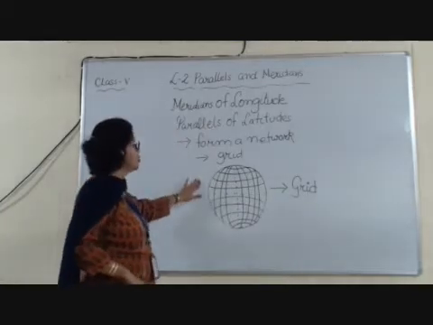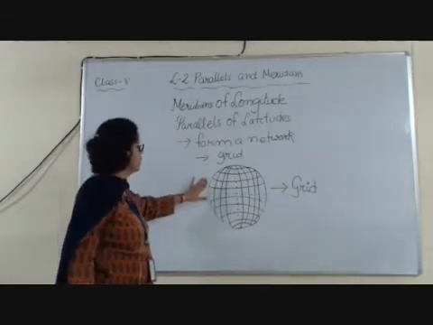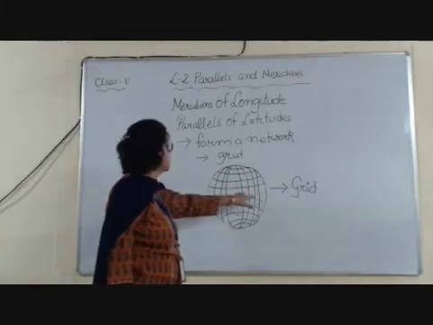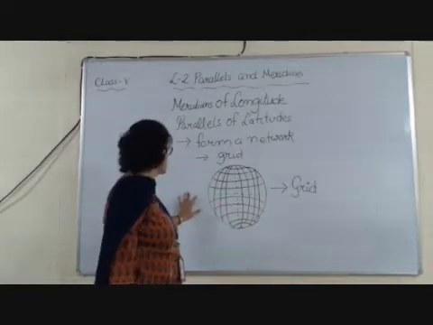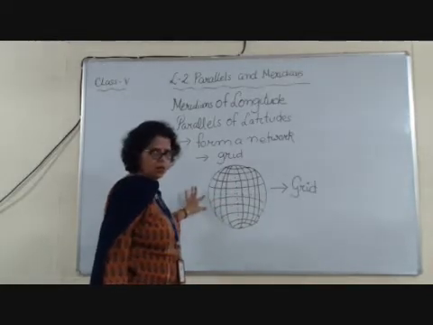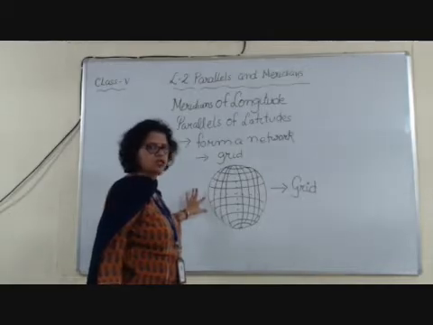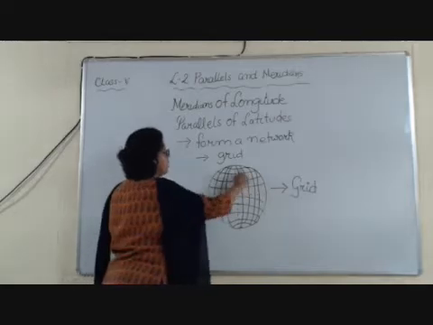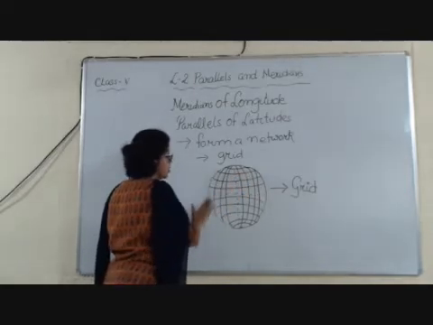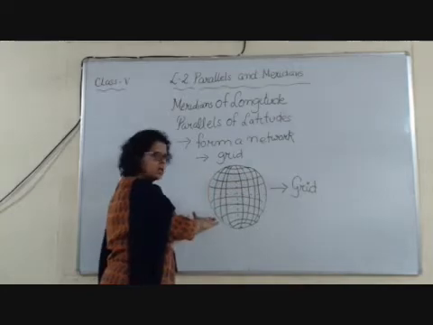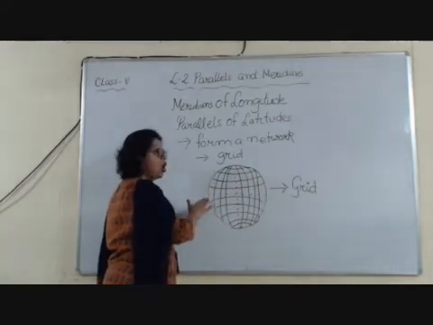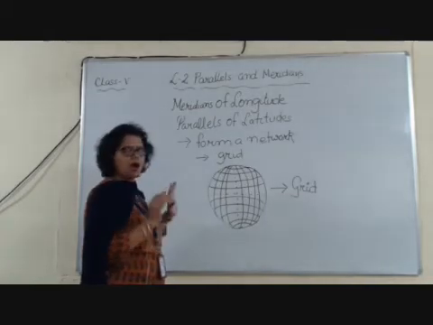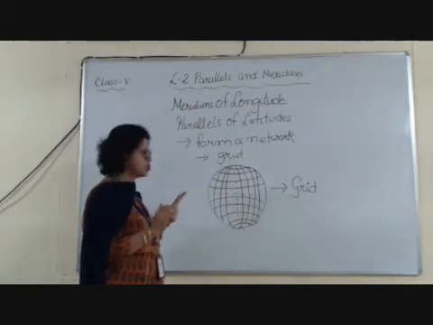Children, as you watch the diagram, this is the globe, our earth, and this is the dotted line. Suppose it is the equator. This is the line which divides the earth into two equal halves, and we have similar parallel lines in the northern hemisphere and similar parallel lines in the southern hemisphere. So how many lines of latitude do we have? We have 181 lines of latitude.